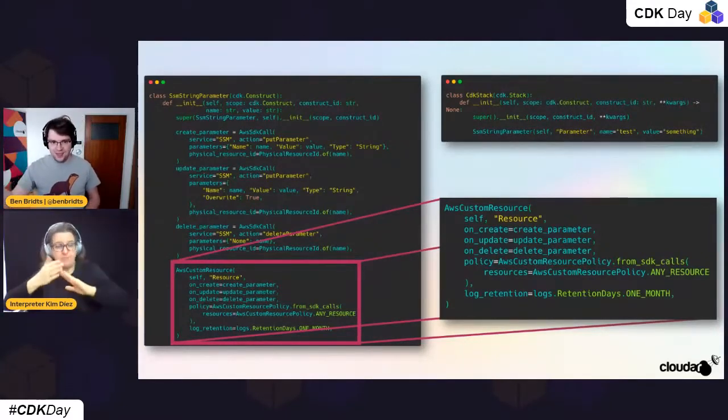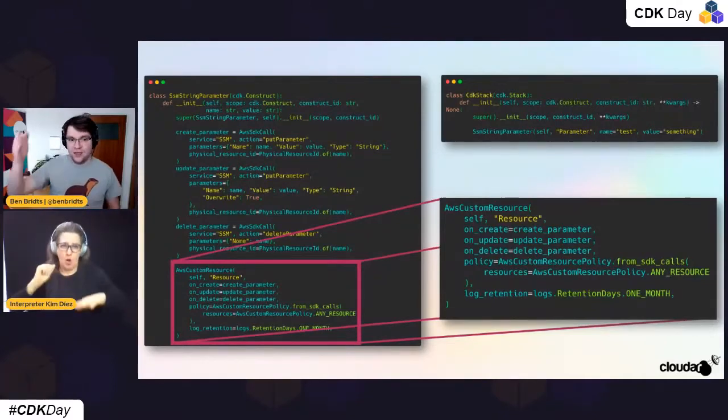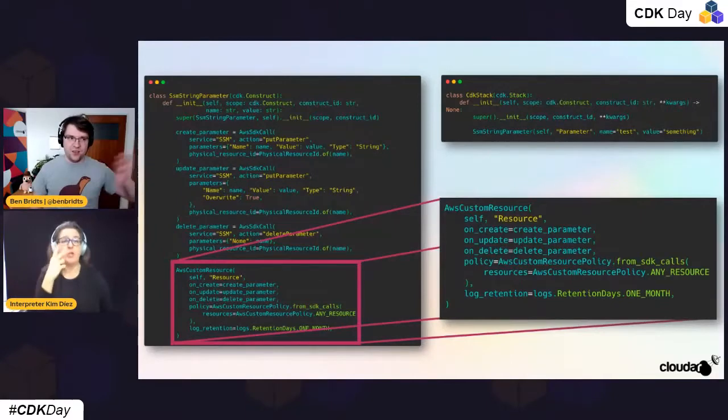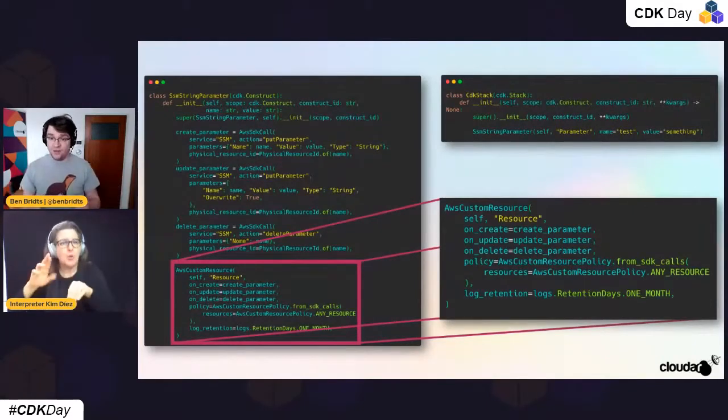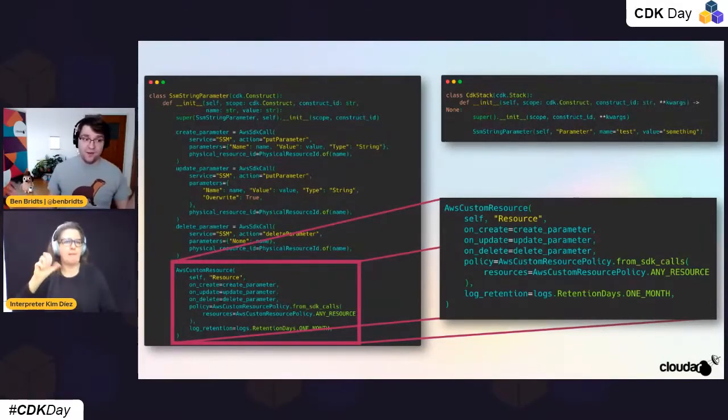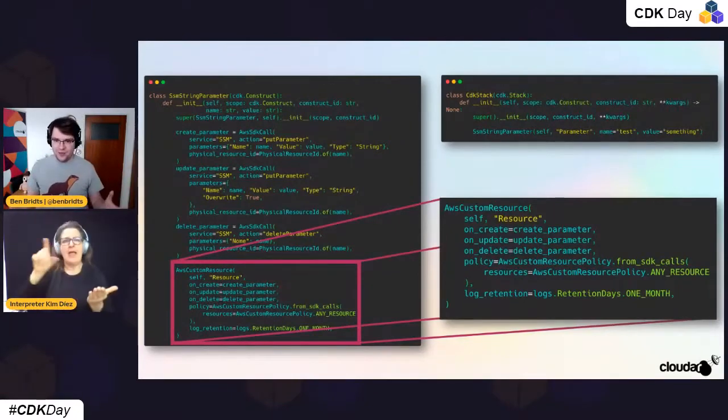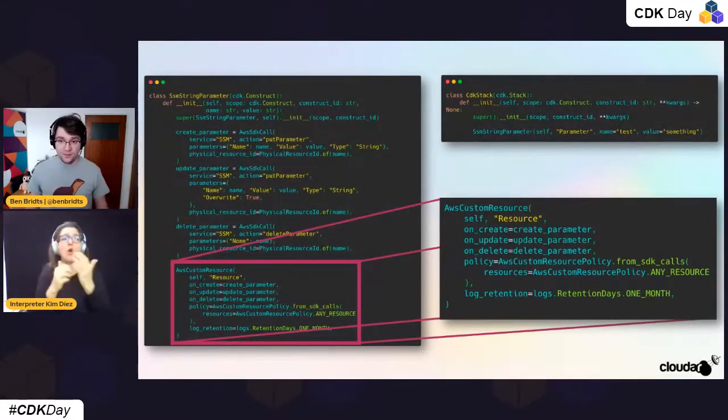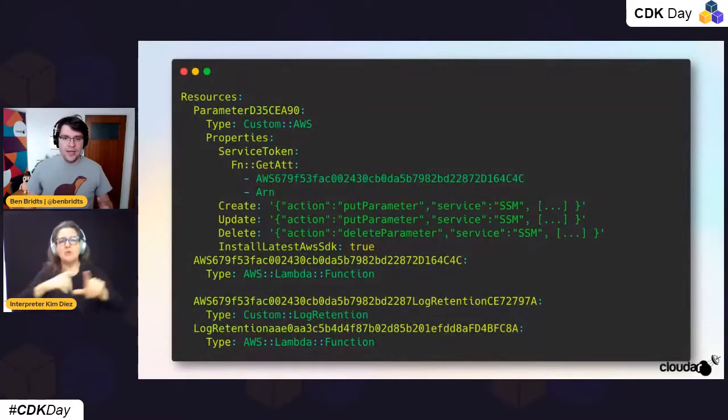When it gets deleted, this other API call, and so forth. You can see the API calls on the left above that. It's basically doing SSM putParameter or SSM deleteParameter. And that's all we have to write, and CDK will take care of gluing it all together and doing the right API calls.